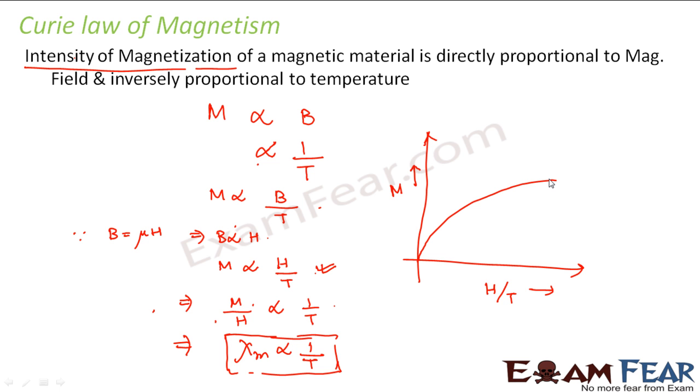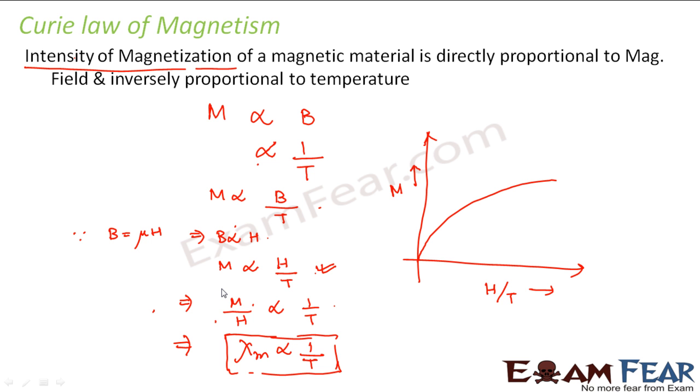Right? So this is the Curie law of magnetism, which says that the magnetic susceptibility of a material decreases with increase in temperature. And we saw that logically also, right? In case of paramagnetism as well as ferromagnetism, I told you what happens when we increase the temperature or when the substance gets heated.